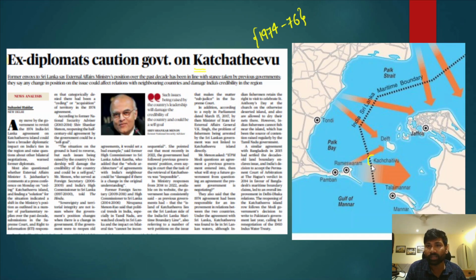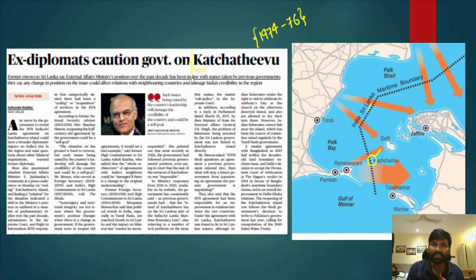So this is the location of Kachativu Island, and this is the India-Sri Lanka maritime boundary. As per the India-Sri Lanka maritime boundary, the Kachativu Island belongs to Sri Lanka. And in the recent context, you very often hear about this Kachativu Island, which is a disputed island between India and Sri Lanka.